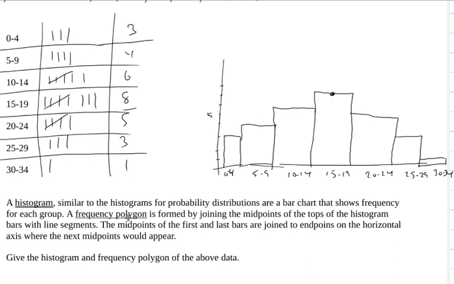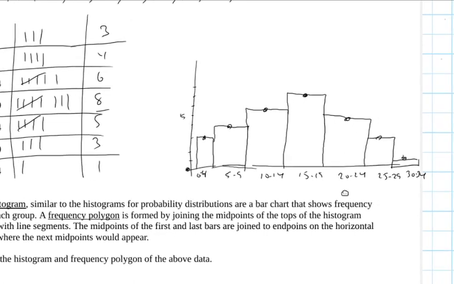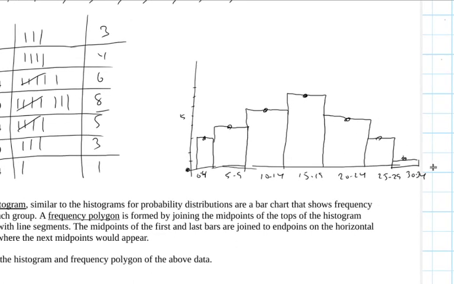Now, a frequency polygon is what we do if we took the midpoints of each of these. I'm going to scoot this over just a little further. You pretend there are zeros just to the left and just to the right, and I'm going to connect all these midpoints.